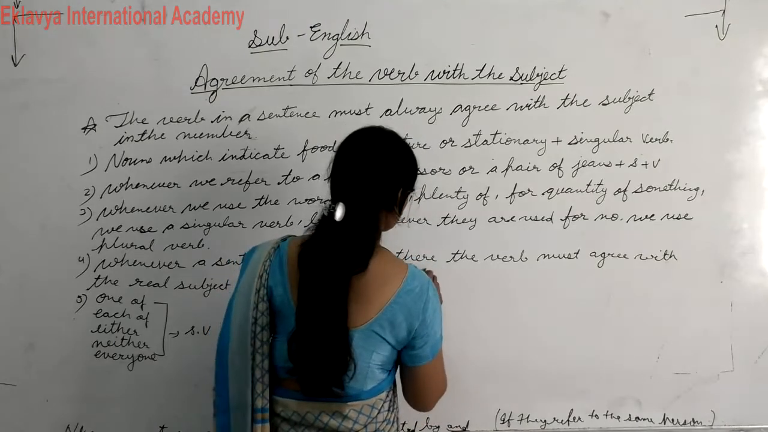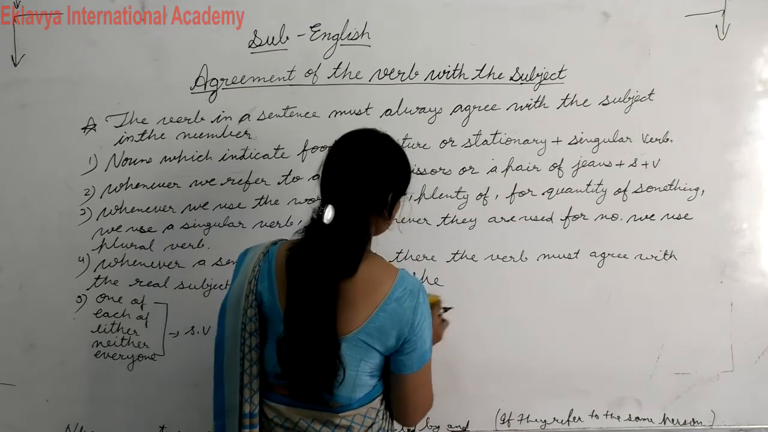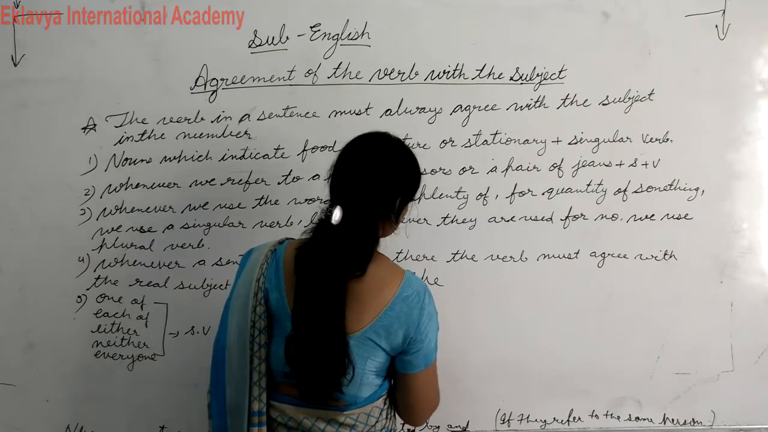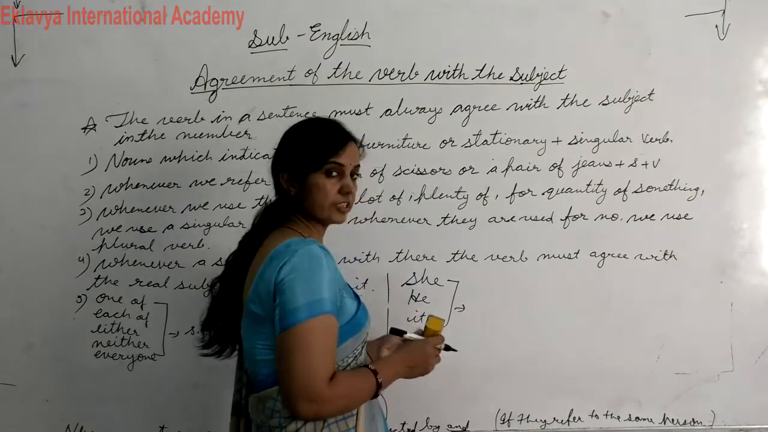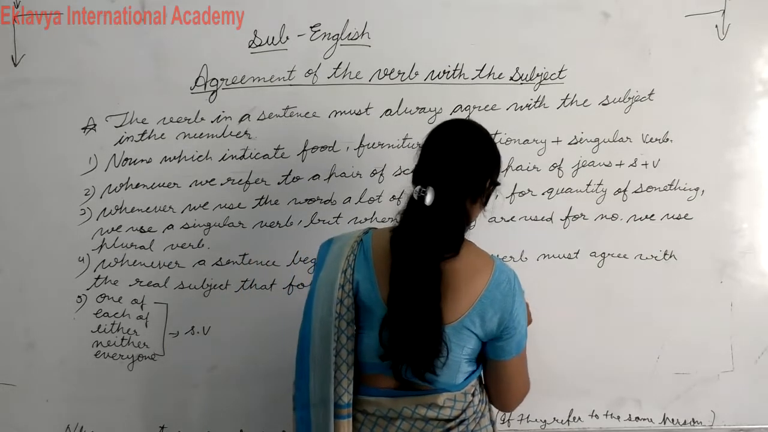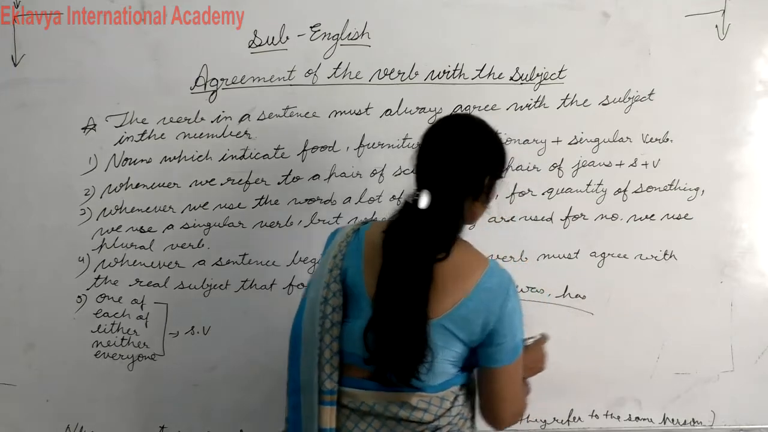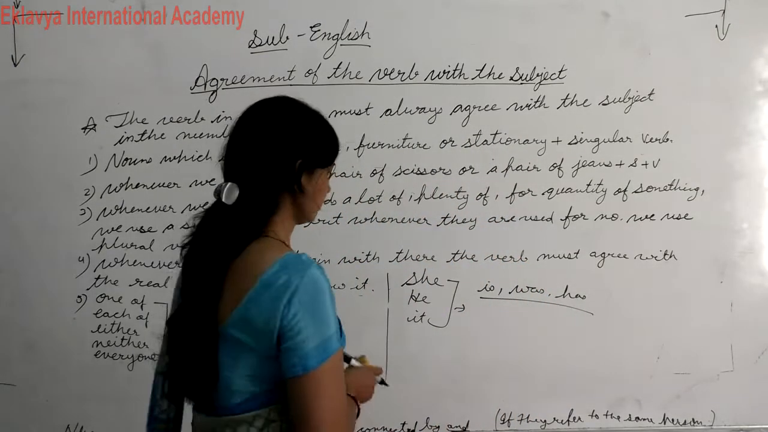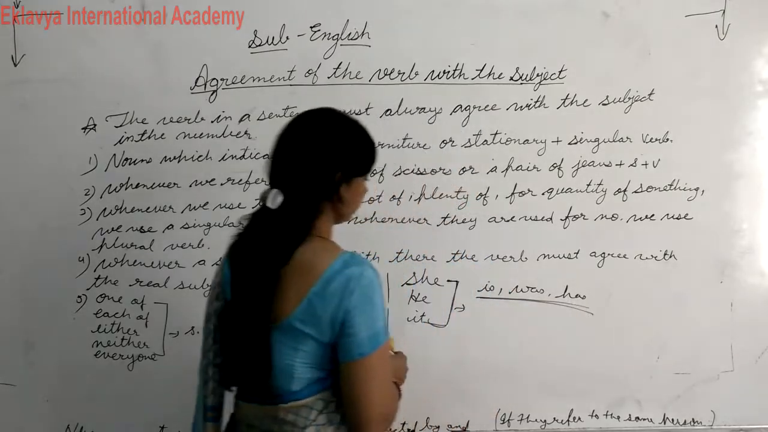Like she, it or he. She, he or it. They are singular subjects, so they always take a singular verb. Okay, like is, was or has. Okay, students, you have to write this. They are singular subjects and they always take a singular verb.